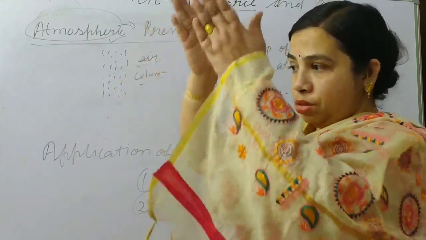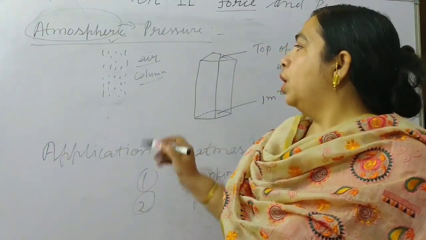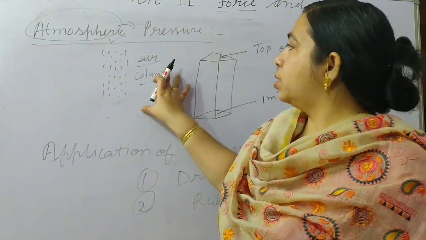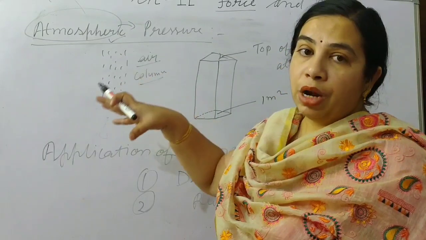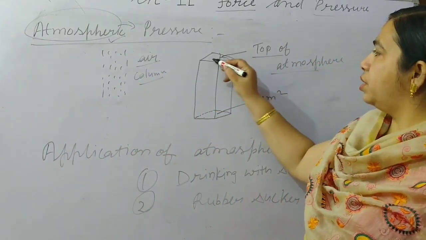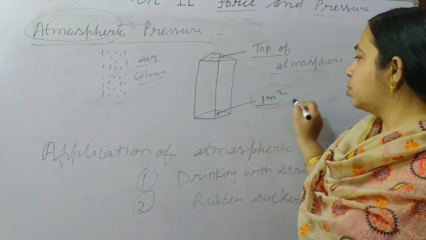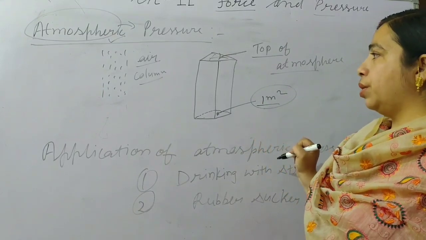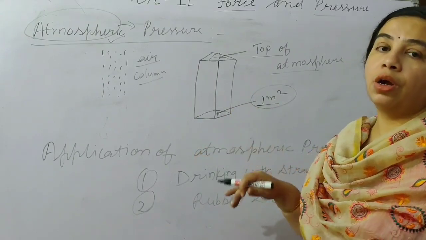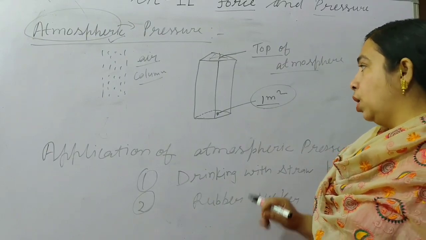The air column means that when we go from bottom to up, it forms an air column. Due to the air column, how much the weight of air is determines how much atmospheric pressure there will be. Suppose this is the top of the atmosphere, and this area is only 1 meter square. On a 1 meter square area, how much weight of air column is there? That will be the atmospheric pressure.